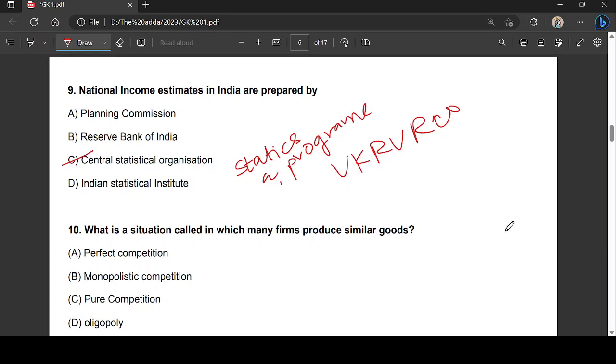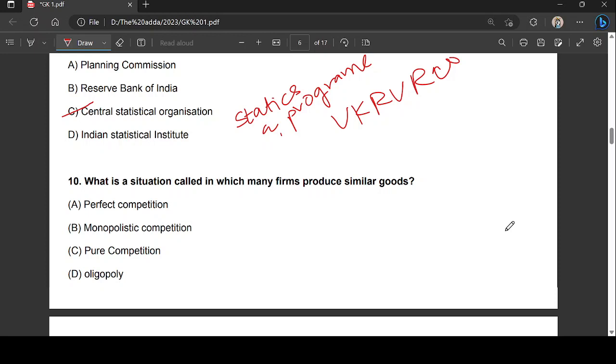Next, what is a situation called in which many firms produce similar goods? Perfect competition, monopolistic competition, pure competition, or oligopoly? What is the answer? The right answer is option A, that is perfect competition.